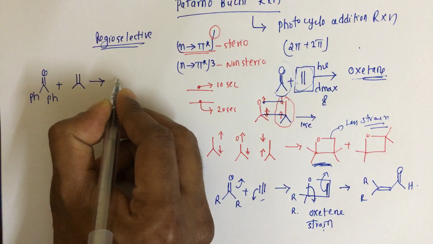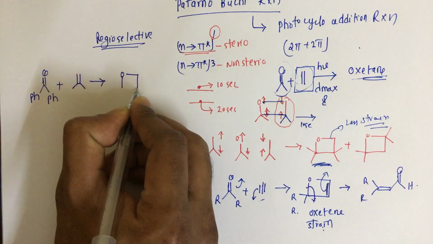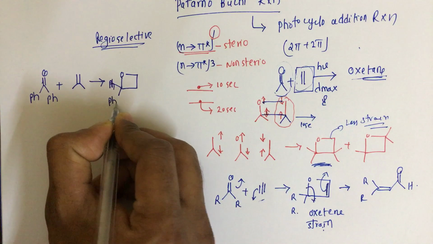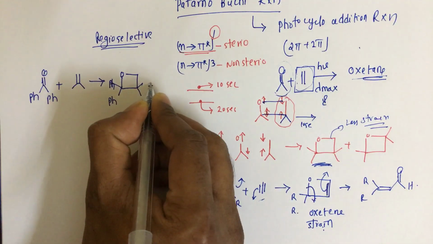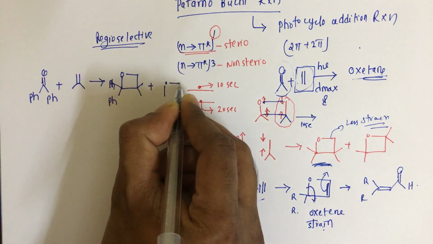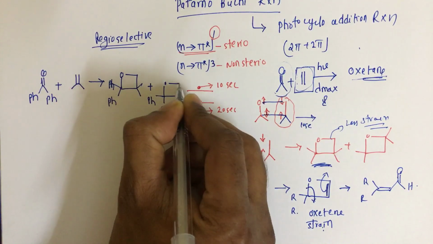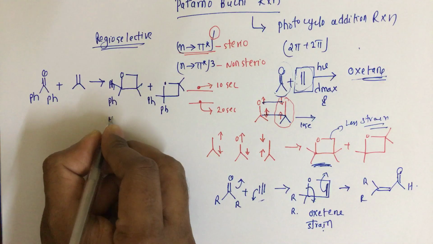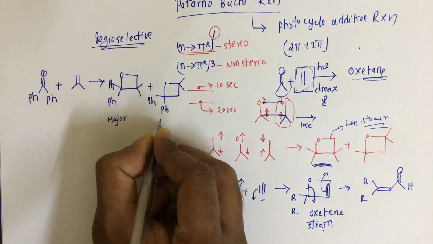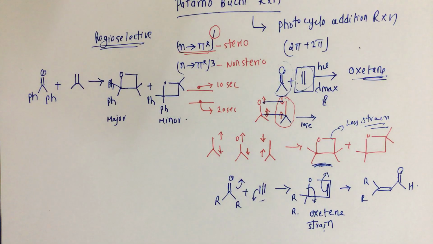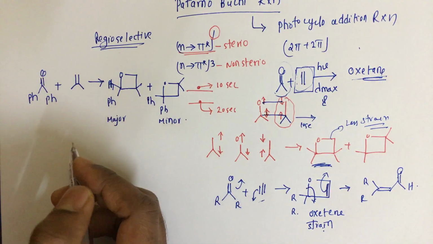Two products are possible: Ph, Ph and methyl, plus Ph, Ph and this is the methyl. This one is major and this one is minor. So we can call it a regioselective reaction.